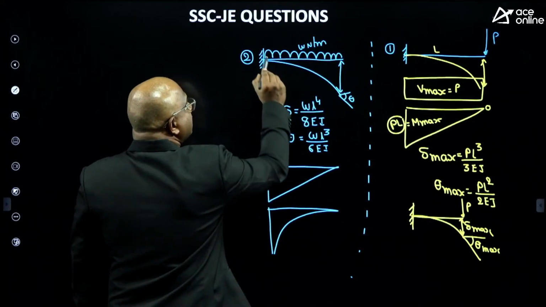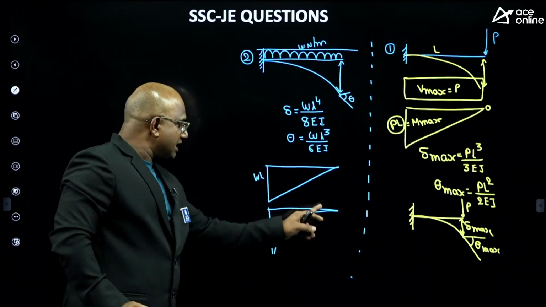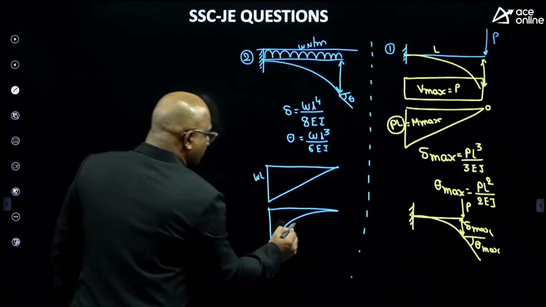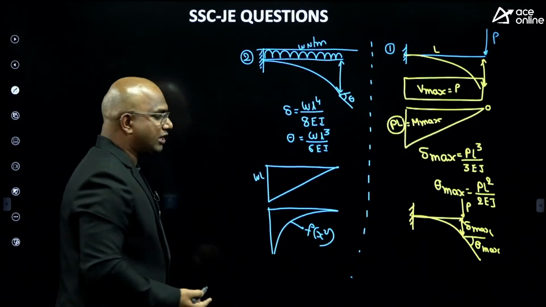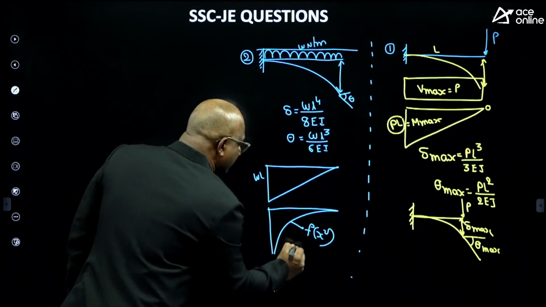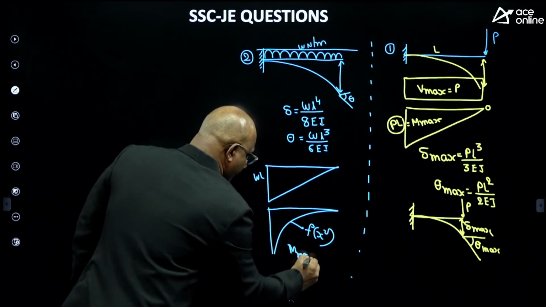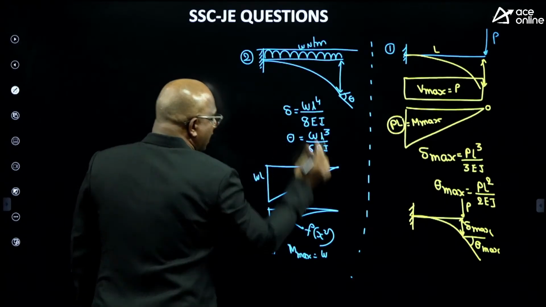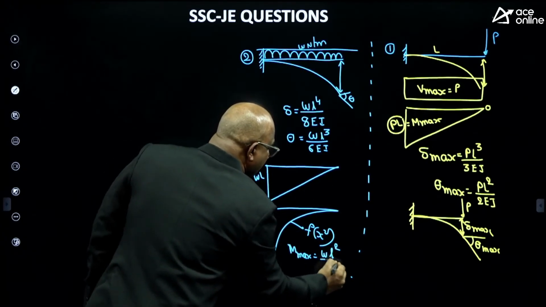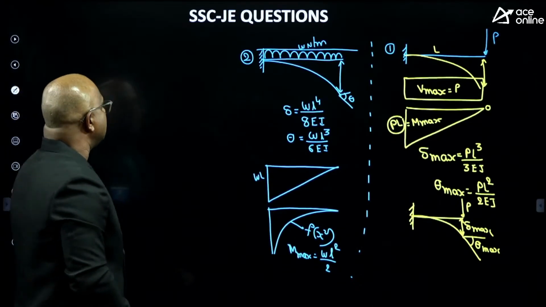When the load is UDL constant, shear force will be linear, and the bending moment has a parabolic curvature, a quadratic function of x square. What is the formula, guys? M max equals W into L by 2, WL square by 2 is the maximum bending moment. You have to remember this one.